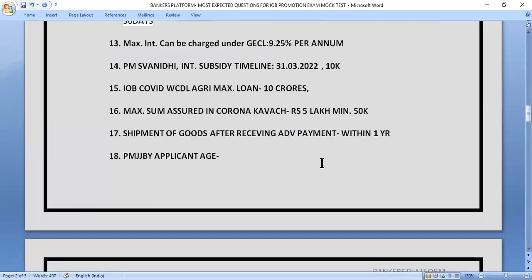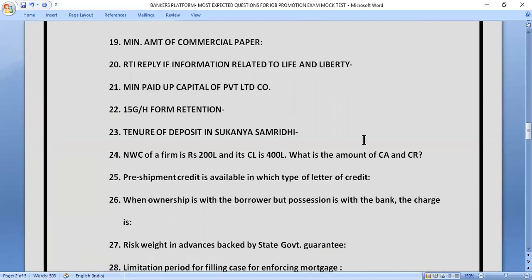Our next question is, what is the applicant age of PMJJBY, Pradhan Mantri Jeevan Jyoti Bima Yojana? In this, what will be the applicant age, minimum and maximum applicant age? So the correct answer of this question is 18 to 50 years. So we can take the candidates who have 18 to 50 years for PMJJBY. And up to what period we can renew this policy? That is up to 55 years. So let's move to next question.